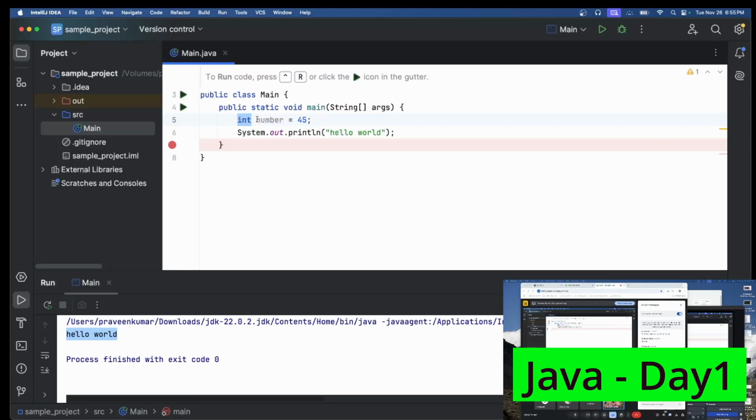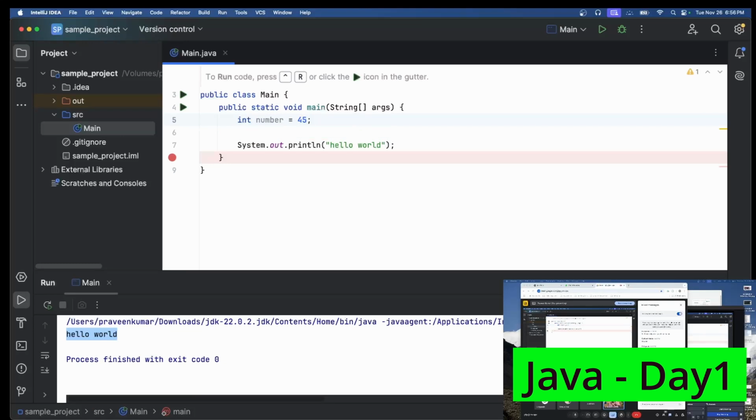Again I am telling, for the variable which we are using, what type of data it is going to store. In my case, number is the variable, and I want to store it as a whole number, an integer. So I am using int. There is a list of data types, but as of now we will see only the basic ones. Integer is a data type which helps to store only whole numbers.